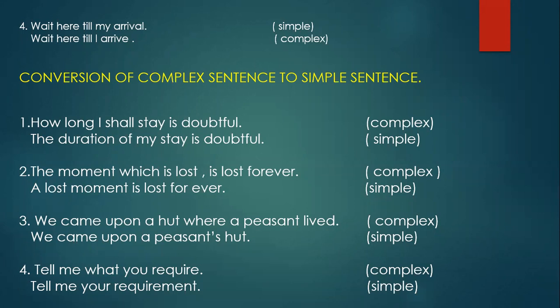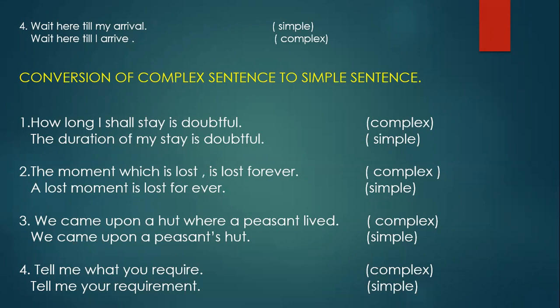Next, how is it changed into a simple sentence? Tell me your requirement. Only one finite verb is there, tell. But in the complex sentence there are two finite verbs, tell and require. So that is changed into a simple sentence: Tell me your requirement.